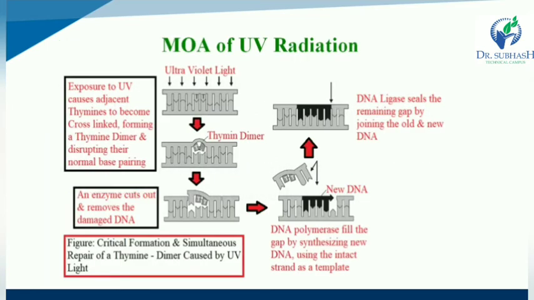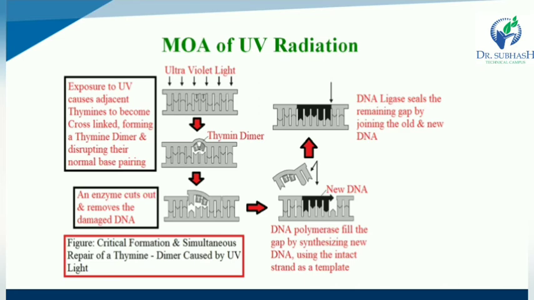Mechanism of UV radiation. The figure shows the formation and simultaneous repair of thymine dimers caused by UV light. First, the figure shows a thymine dimer, two thymines paired, exposed to UV light. In the first stage, exposure to UV causes adjacent thymines to become cross-linked, forming a thymine dimer and disrupting their normal base pair.